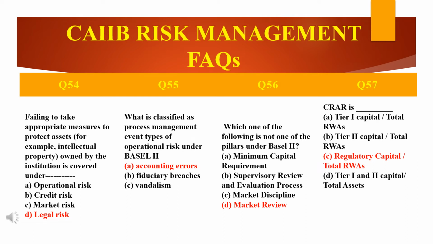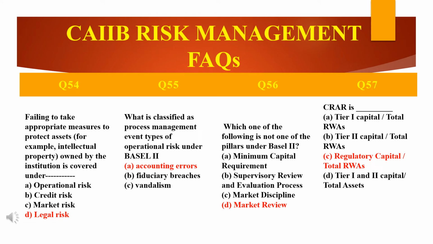Which one of the following is not one of the pillars under Basel II? Minimum capital requirement, supervisory review and evaluation process. These are part of the Basel II pillars, so the question is which is not. Market discipline is also there. Market review? No. So the answer is D. The three pillars under Basel II are the minimum capital requirement, supervisory review and evaluation process, and market discipline, not market review.